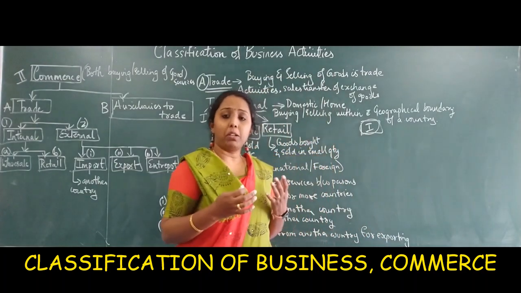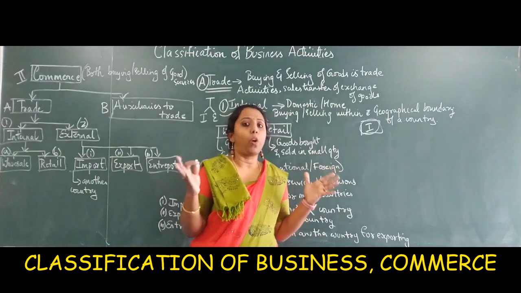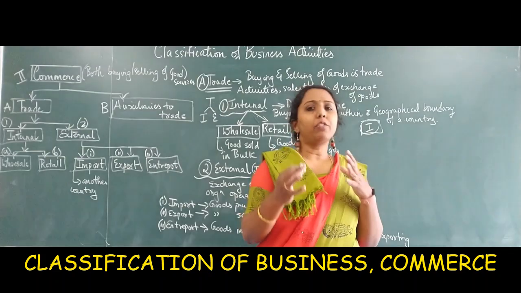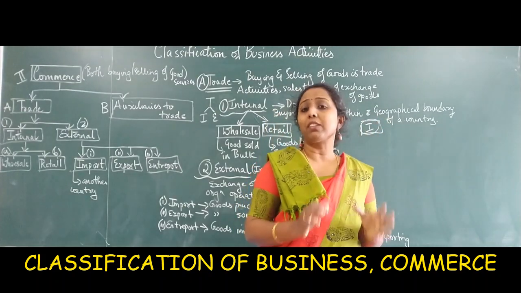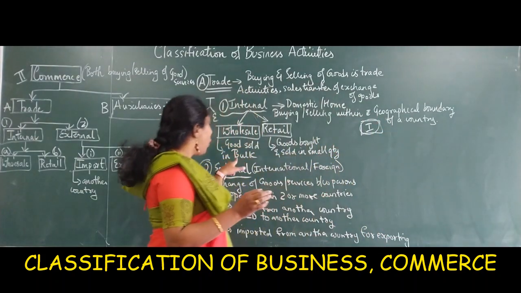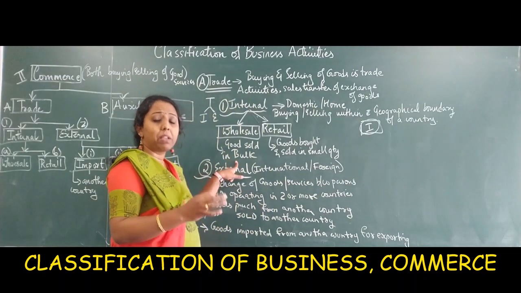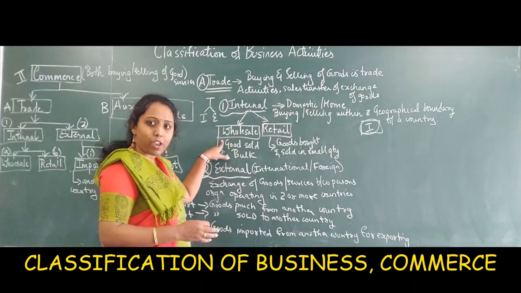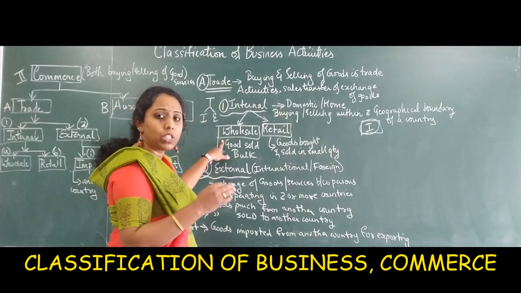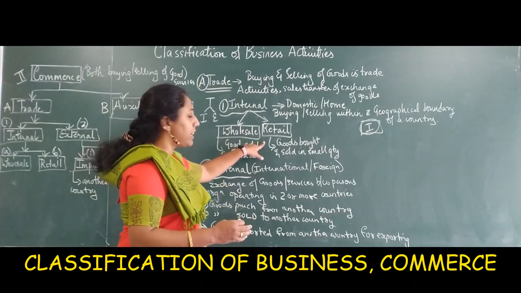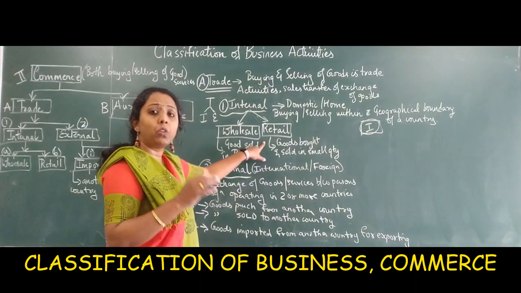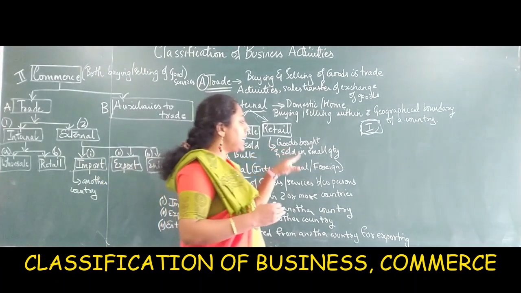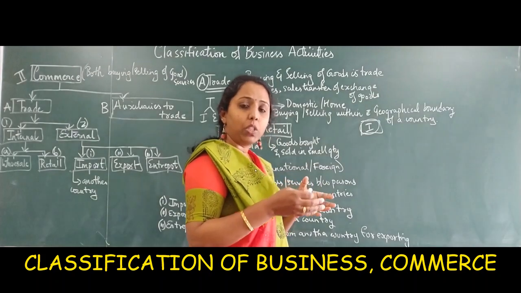A wholesaler is a person who buys goods in large quantity. So this wholesaler is buying, let's say, 100,000 bags of cement from me. He is buying it on wholesale, in bulk. Bulk means large quantity. Now who is a retailer? A retailer is a person who buys goods in relatively smaller quantity. So retail trade is the buying and selling done by a retailer.